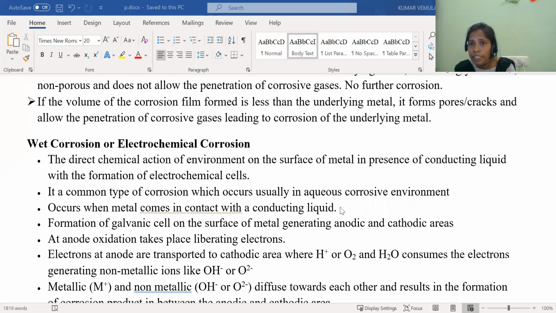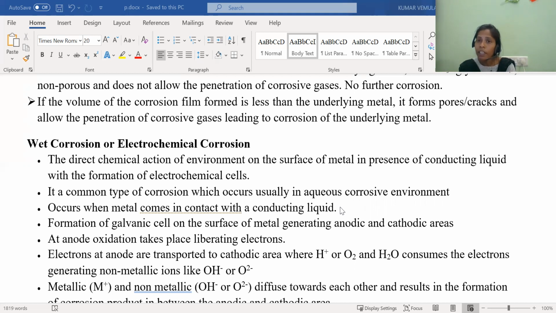Wet theory of corrosion is nothing but corrosion of the metal in the presence of moisture. That means whatever moisture is there in the environment, it is acting as the electrolyte. I explained what is meant by the electrolyte in electrochemistry. So the moisture is acting as the electrolyte, and that electrolyte is reacting with our metal.